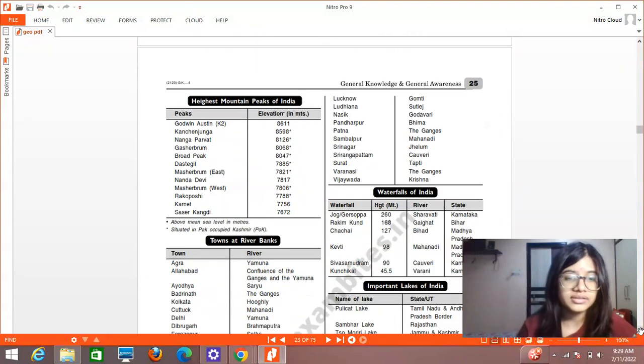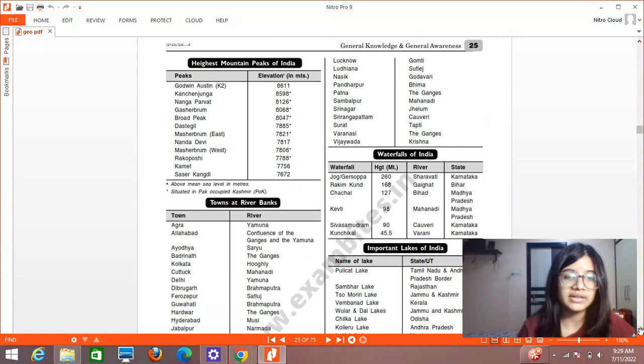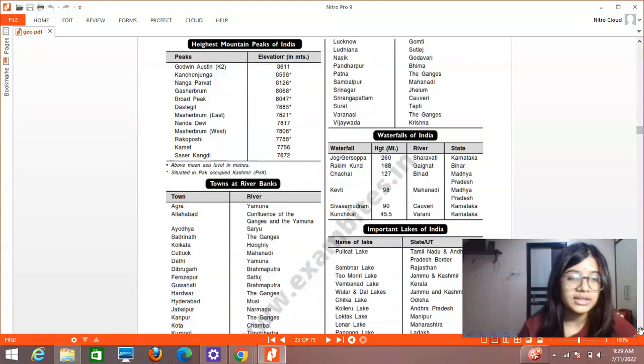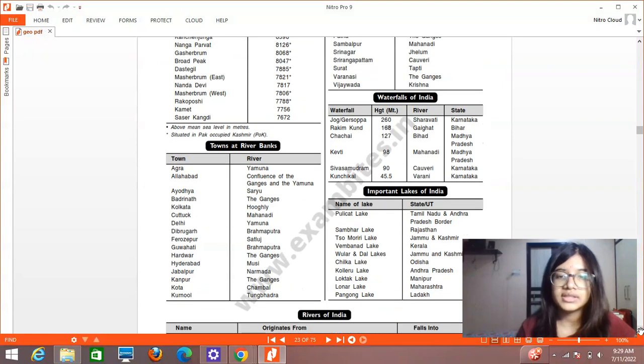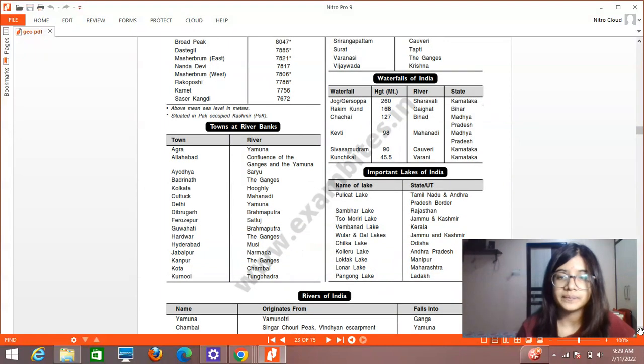Then towns at river banks, we have Agra, located along the banks of the river Yamuna. Then Allahabad, the confluence of the Ganga and the Yamuna. Then Badrinath, then Dibrugarh, Guwahati, Hardwar, Hyderabad. So many of them are there. Then waterfalls of India, you can see we have Jog, Rakim Kund, Chachai, then Kefti. Height is not important. State is important.